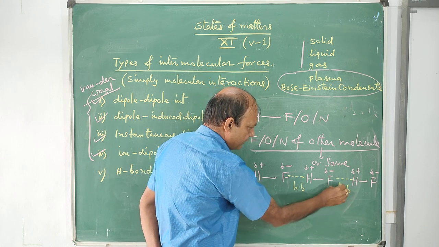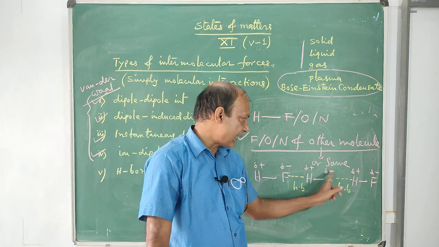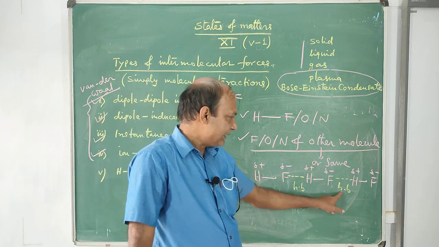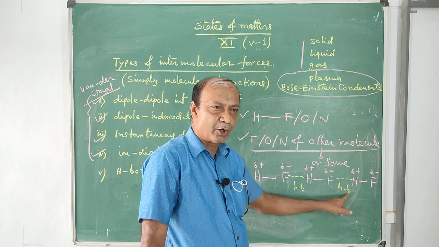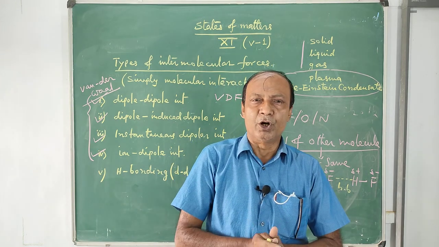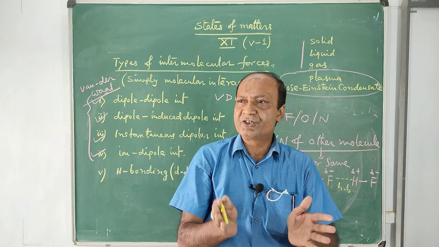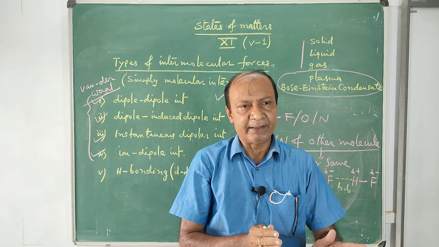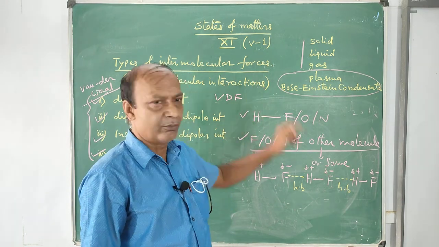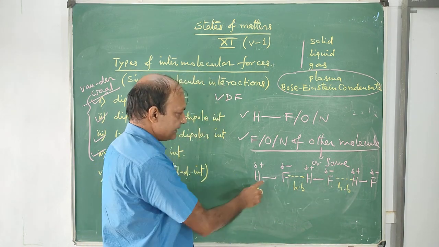Remember, it is not a chemical bond, it's an attraction, an electrostatic attraction. The electrostatic attraction is called hydrogen bonding. It is not a bond, remember it. It has a magnitude very similar to a bond. The force is not exactly equal to the bond strength, but it is very high, much higher than other intermolecular interactions. That's why it is called hydrogen bond. So this is for the same kind of molecule.